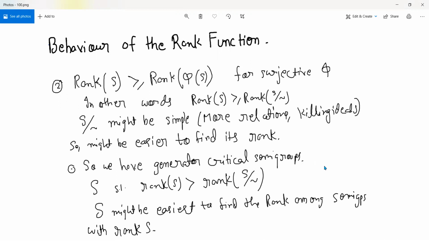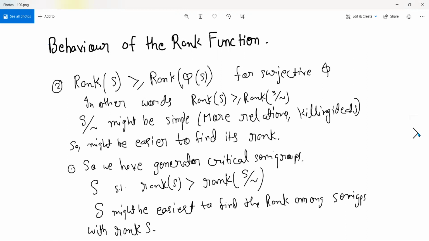In graph theory that is very useful. We have several inequalities, several things which we can say about the chromatic number of a general graph by going to the critical graph in that class of graphs with that chromatic number. So I'm just saying that this notion of criticalness is a useful notion.